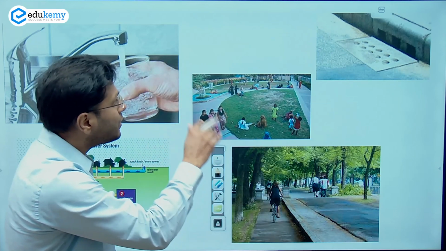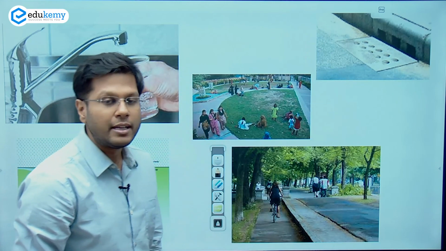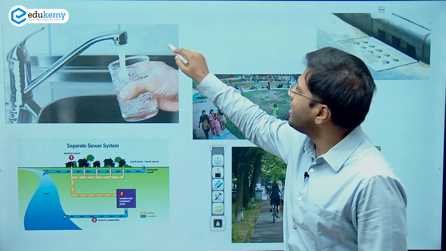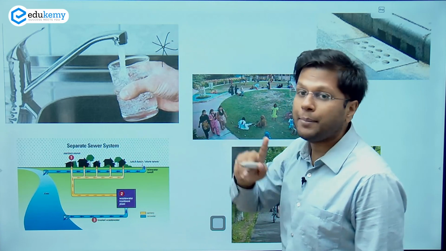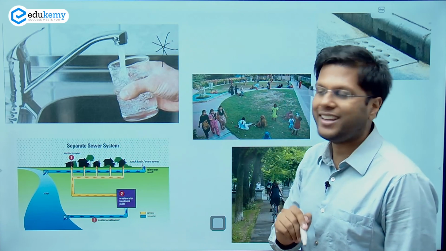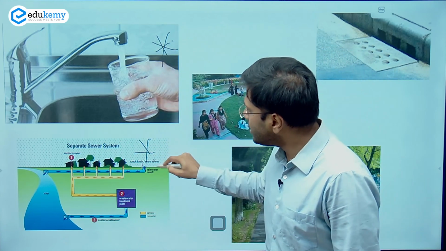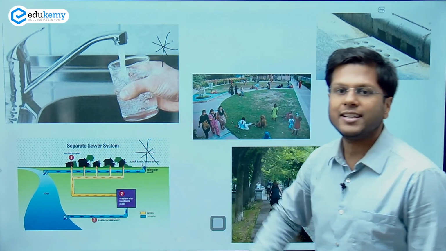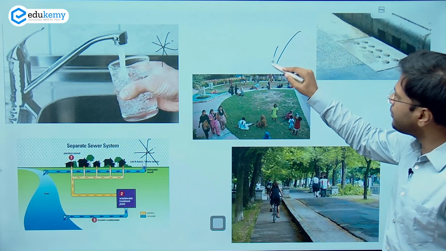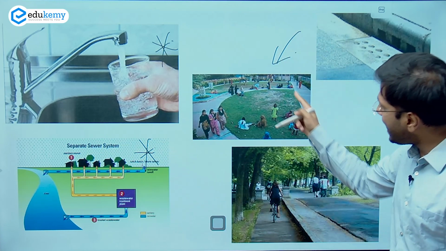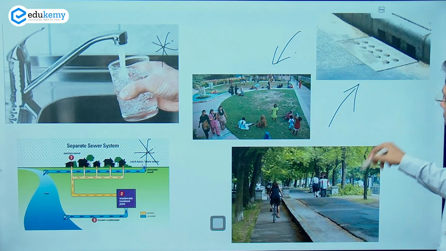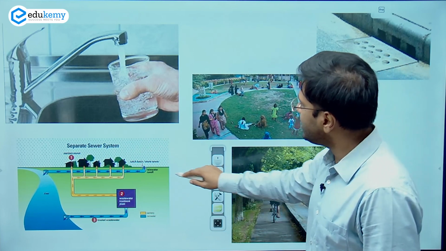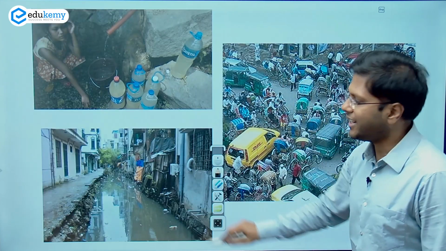Why have I shown only these things in the image? Because these are the objectives of the scheme. The scheme wants to achieve 100% availability of potable water to every household in urban areas. The second one is 100% coverage of sewerage management in urban areas. Then, to increase the access of people to green places, and to have stormwater drainages and non-motorized transport and mobility in urban areas. Just the opposite of what exists right now, right?